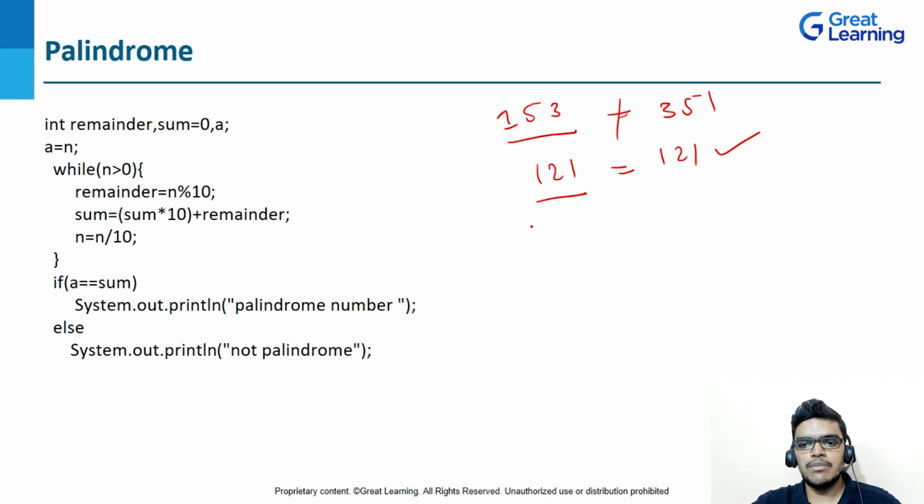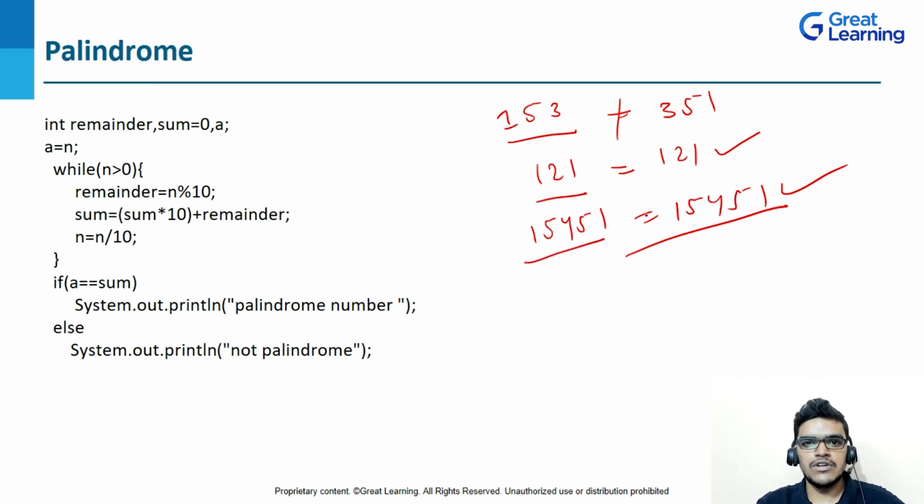Let's take one more example. If I write 15451 and do the reverse of this number, I get 15451. This is again a palindrome number. So when you do the reverse of a number and the reverse is equal to the number itself, then it is a palindrome number, right? Now let's see the logic for the palindrome number.